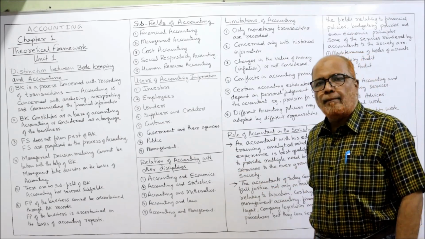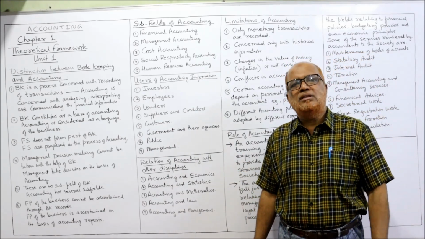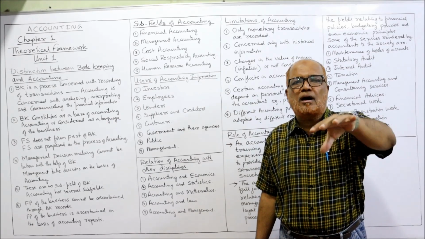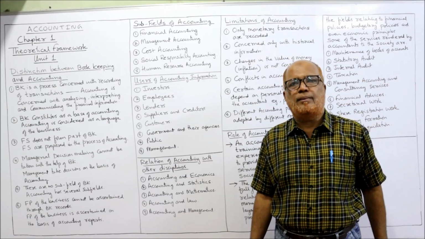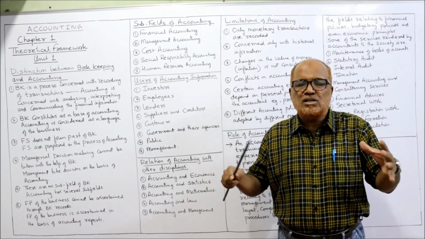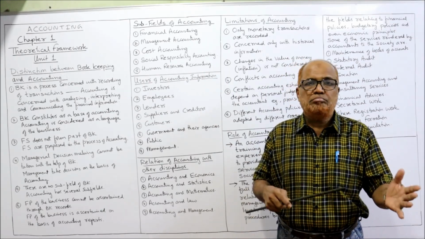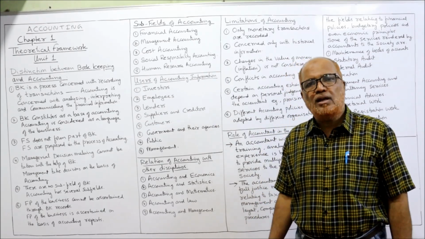Next comes the public. The public is also interested in the company because the resources of the public are invested in the company. If the business organizations perform well, it will be good for the public. So the public also has an interest in the organizations.